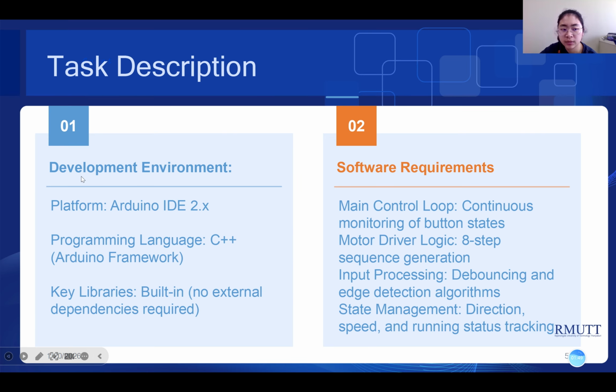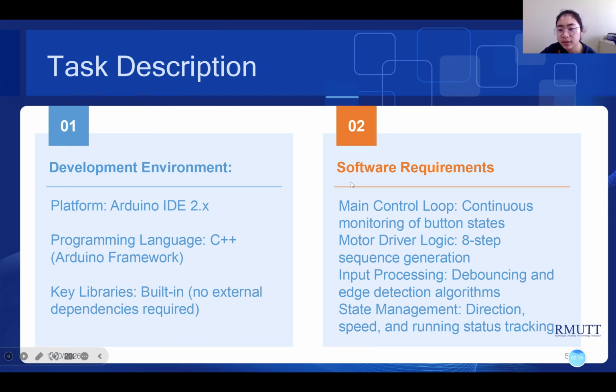So the software: the development environment is the Arduino IDE 2, and the programming language is C++, and the key libraries are the button input and external directives.